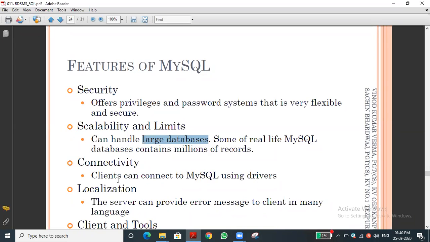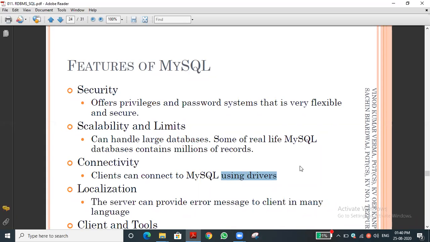And connectivity: as you know, we can establish connectivity between MySQL and front end software like Python, C++, Java, Ruby, or PHP. Any front end script, web script, we can use. In Python script we can use it, JavaScript we can connect. We can easily connect with the front end software through a driver.